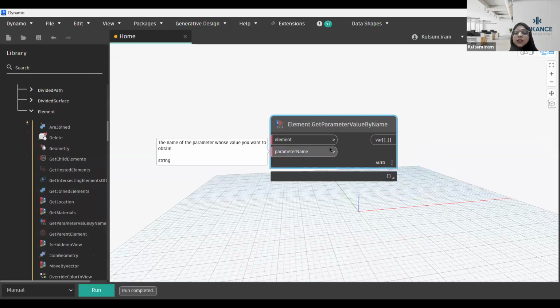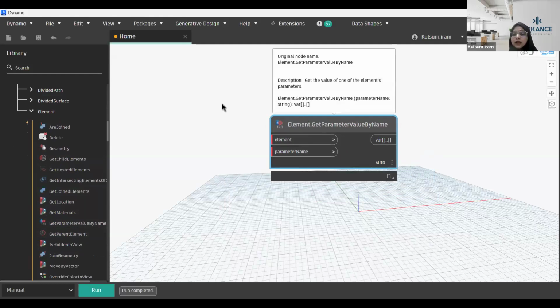By using Dynamo, eventually you will also remember some of the names of the nodes. If I want to know the parameter, that means I am going to use Get Parameter. If I want to set the parameter, then I'll use the Set Parameter node. So that is what the nodes look like. And like I said, the name of the node also tells you what kind of work we are going to do. It says Get Parameter Value by Name, which means I am going to extract the value of a parameter using the name of that particular parameter.